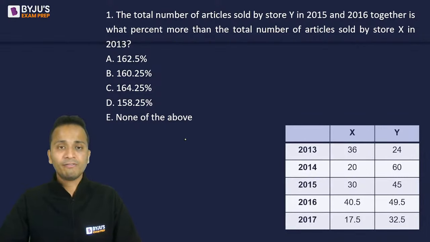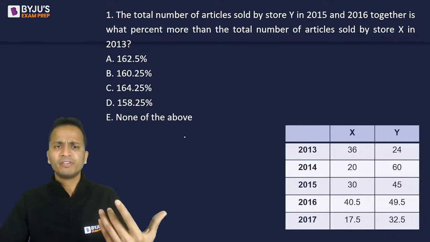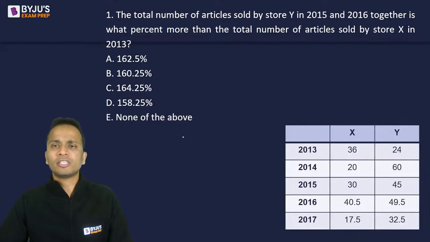All right, Nikhil, for the first answer. Good, Nikhil. So Nikhil says answer is option A, that is 162.5. Nikhil, I would like you to check your calculations once again. I'm not saying that this is an incorrect answer, but still you have some time, so you can cross-check the calculations. Okay, let's start with this.